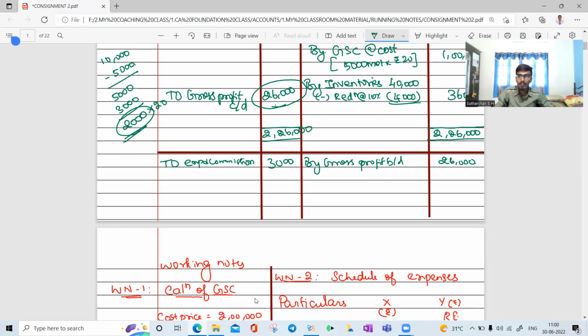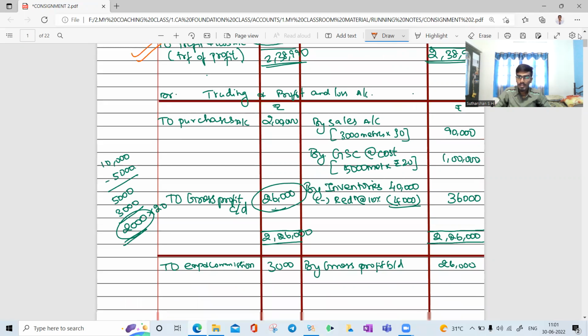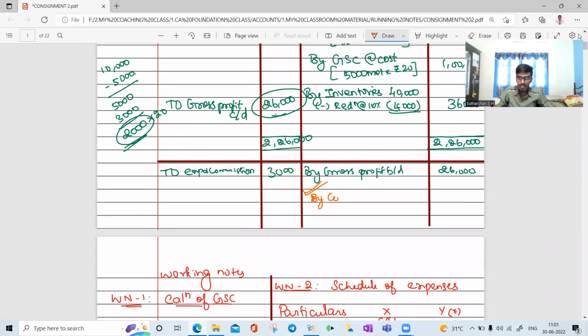Then you should not forget to bring down this balance. We have written the P&L, so on the P&L this side we should write By consignment account, in bracket profit. Profit is how much? 55,490.